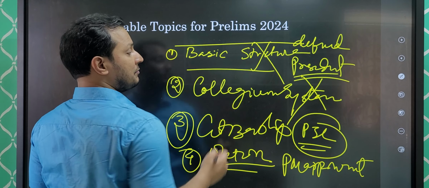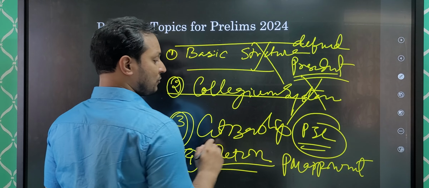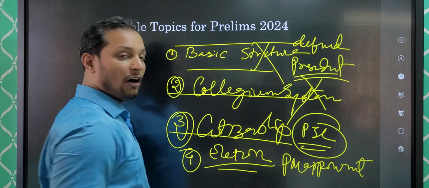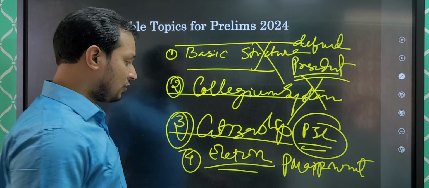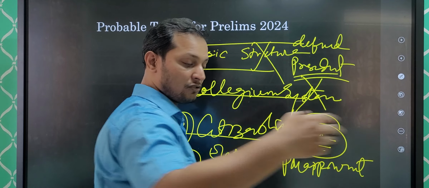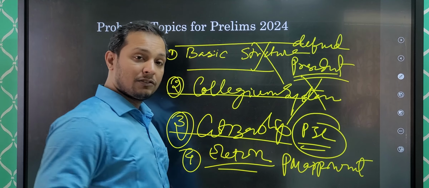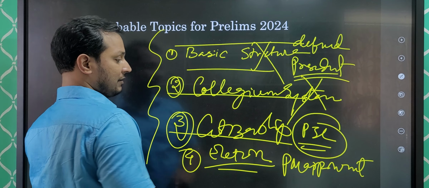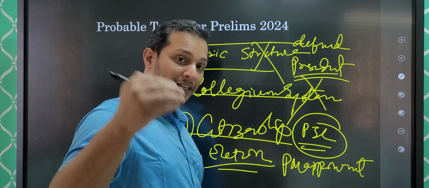The Constitution defines basic structure. The Constitution defines collegium. The Constitution defines how citizenship can be acquired. The Constitution defines what is election expenditure. The Constitution defines model code of conduct. Such kind of questions can be framed. Guys, you may expect such kind of questions.